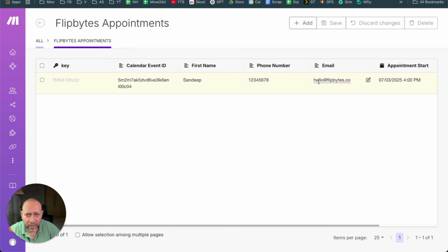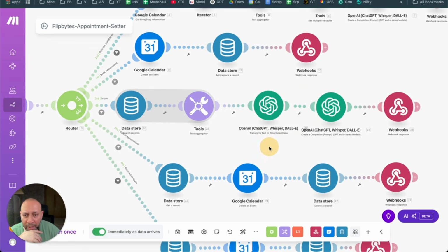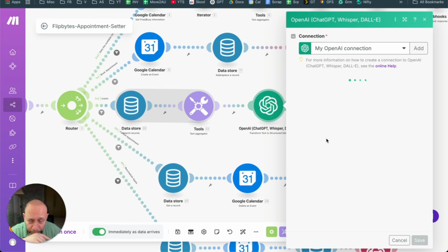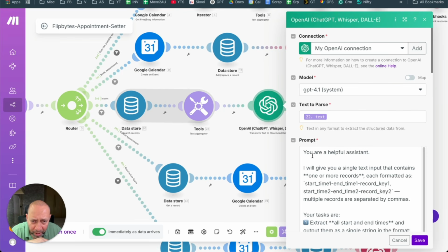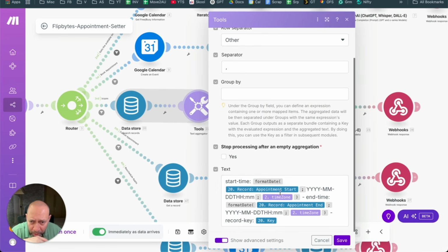So when I say 12:30, I am passing this as well as the time. So the 4 p.m. and this thing to get this particular part. It's a little confusing, but it's basically extracting a record from the database, right? And then you need a key for doing that. So once I do that, I go here in the ChatGPT. If you see, I am telling it that, hey, you're a helpful assistant. So let me just actually take this one right here. So if you see, in this case, I'm saying format the date, and in the end, I am also passing the record key. You see the key right here.